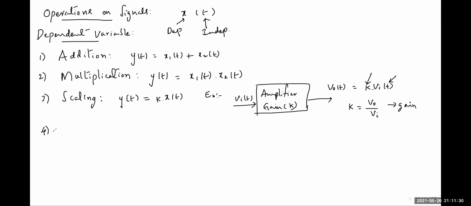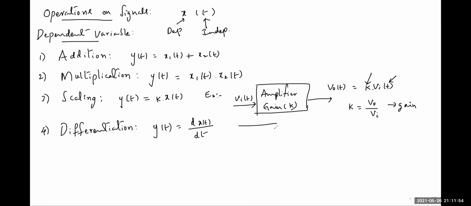Similarly, the fourth operation that we can perform on the dependent variable of a signal is differentiation. As an example, first of all, mathematically, we need the derivative of the input signal like this.